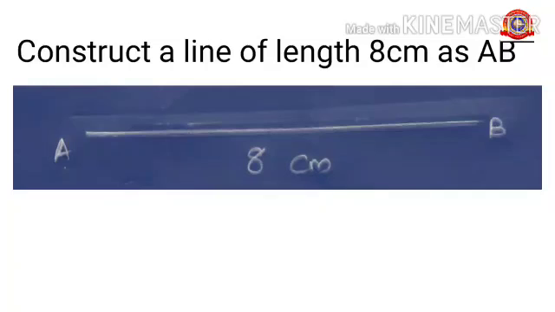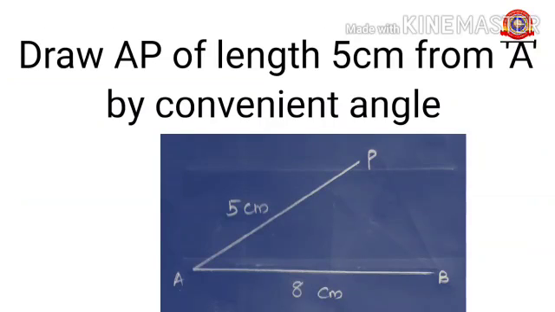Let's consider the question on page number 88. We have to draw an 8 centimeter line and divide it in the ratio of 2 is to 3. First of all, construct a line of length 8 centimeter as AB. Then draw AP of length 5 centimeter from A at a convenient angle.